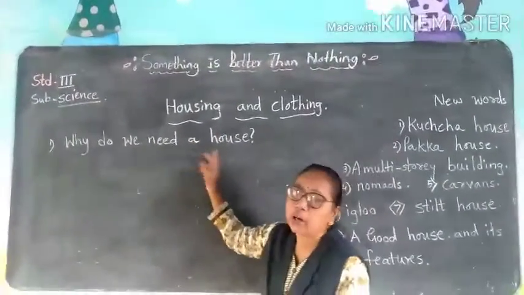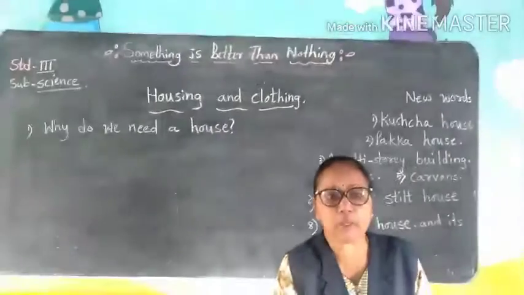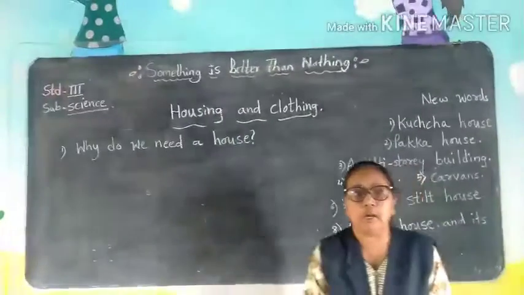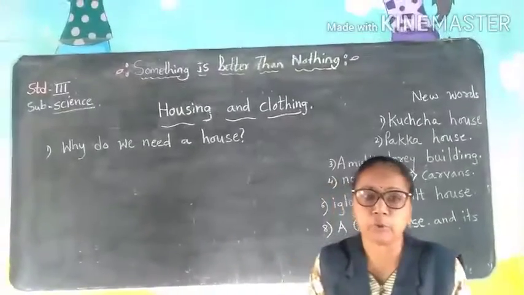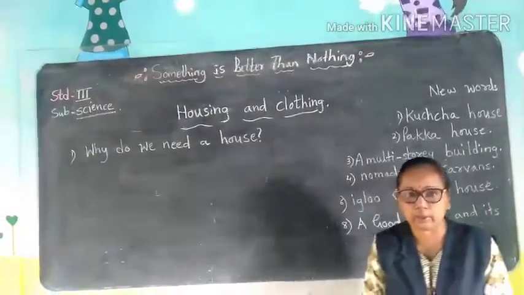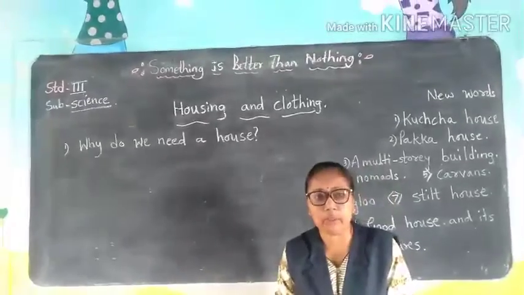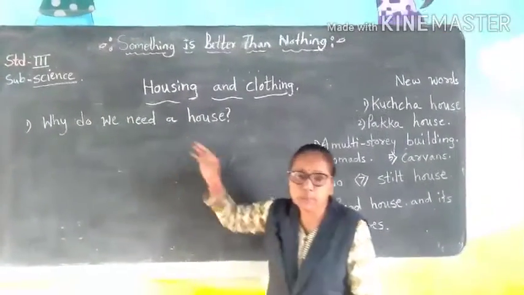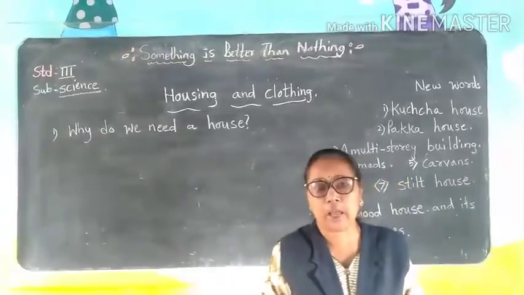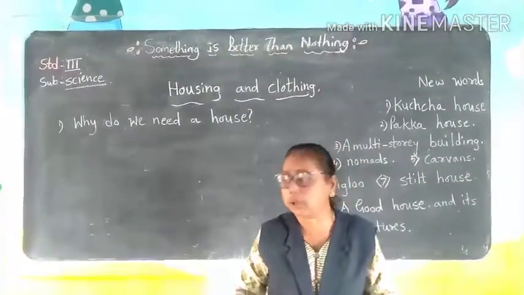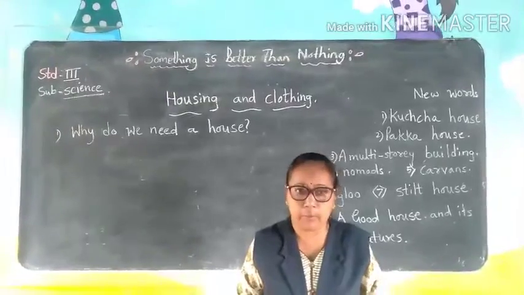Why do we need a house, children? Can you tell me? We need a house to protect ourselves from heat, cold, and rain, isn't it? And to have rest. So everyone needs a house. Even the animals on the earth need a house. But there are many different types of houses according to their environment.